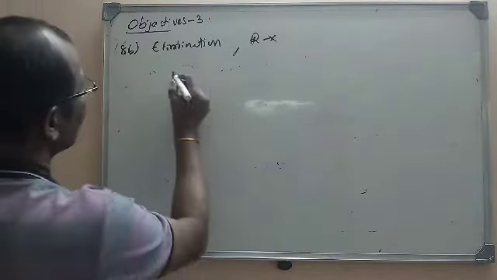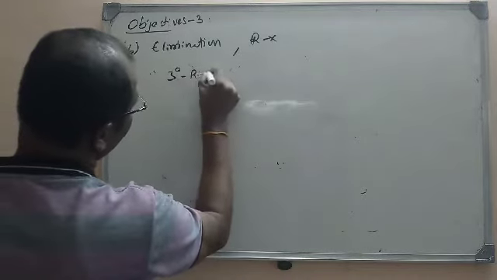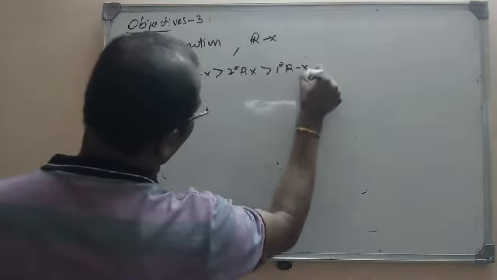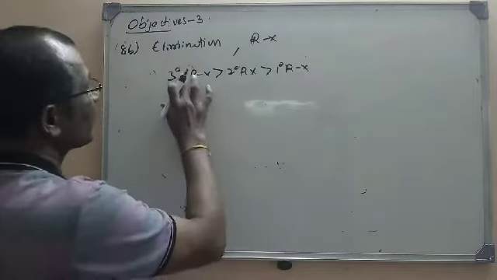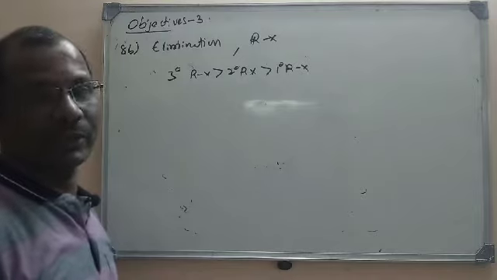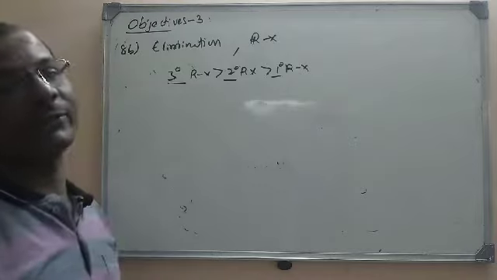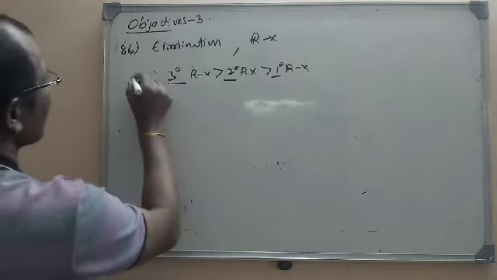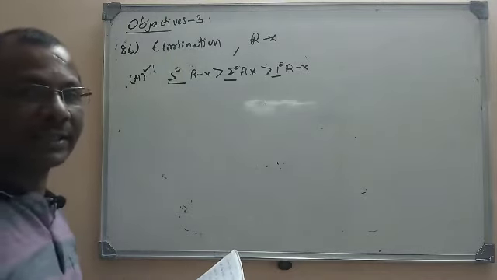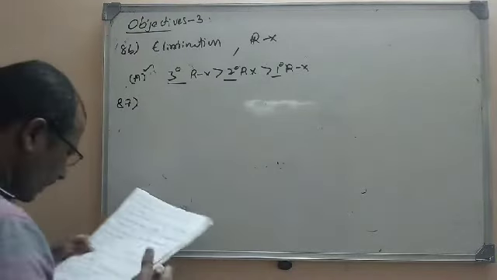In elimination reaction, the order of reactivity of alkyl halides is tertiary alkyl halides greater than secondary alkyl halides greater than primary alkyl halides. Elimination means here it can undergo dehydrohalogenation in the presence of alcoholic KOH, for example. So tertiary is greater than secondary is greater than primary for different alkyl halides. So the first option itself is the right option. Now let us move to the next question, question number 87.